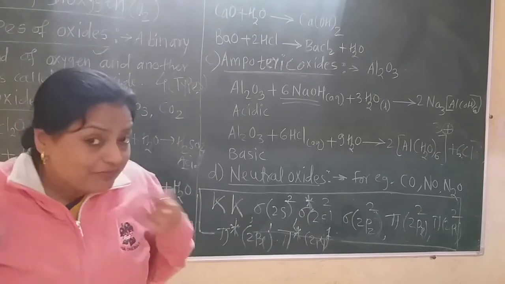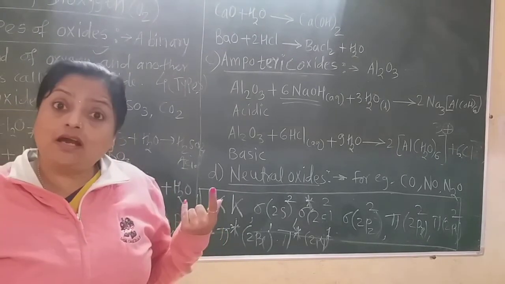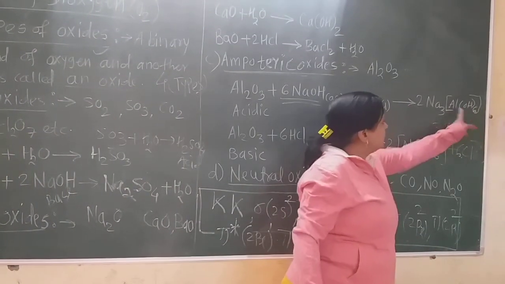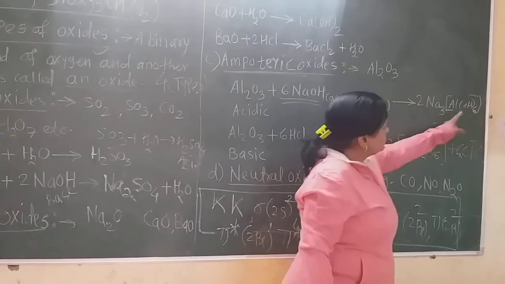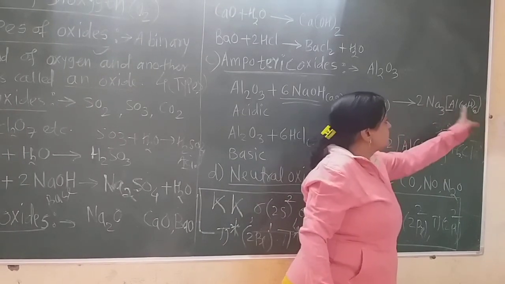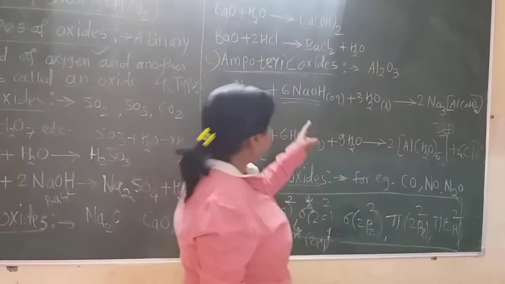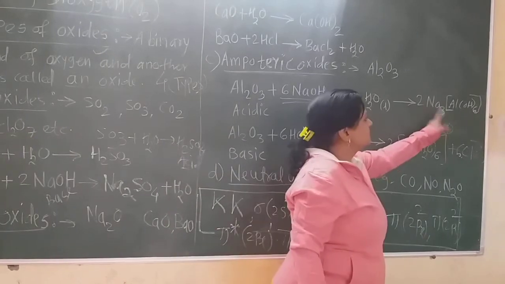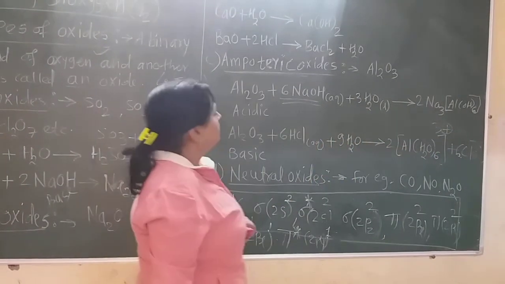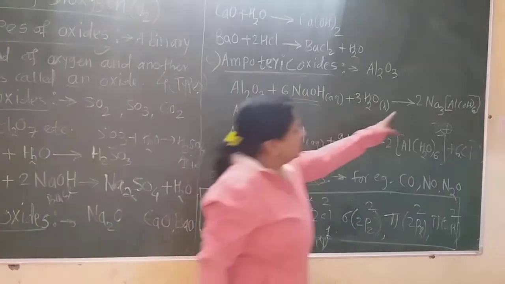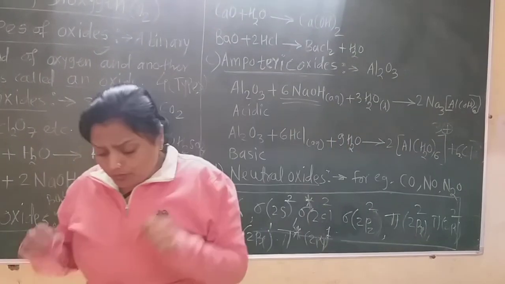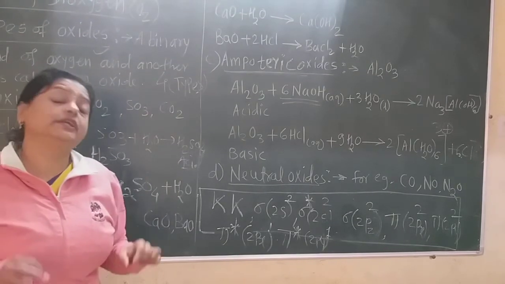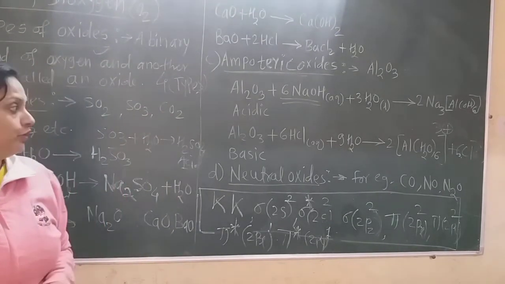That means 12 oxygen and 12 hydrogen means here 6 OH, 6 multiplied by 2. Again here 6 sodium atoms, so this is balanced by 2 multiplied by 3. In this way aluminum is 2, so here is the 2, so aluminum is also balanced. You must remember these two reactions, because there is always a question in the examination: why is aluminum oxide an amphoteric oxide?